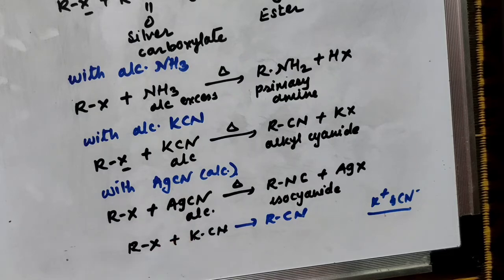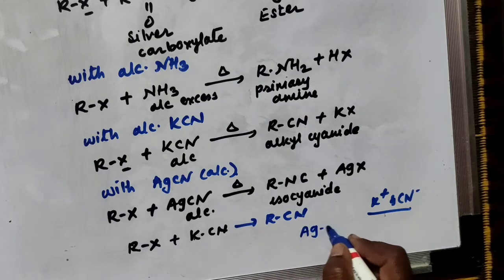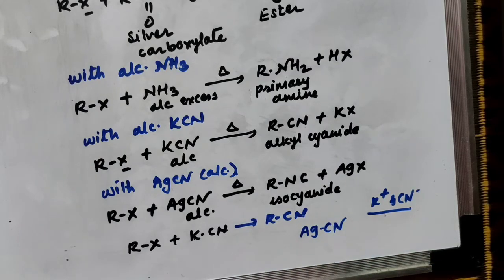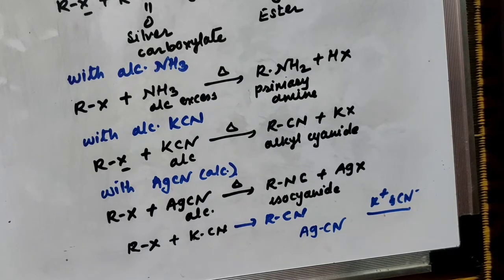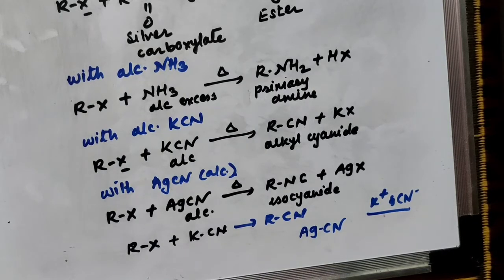But in this case, what happened? In the case of AgCN, the bond is a covalent bond, and the carbon atom is not available to break the bond and make a new bond with the alkyl group.